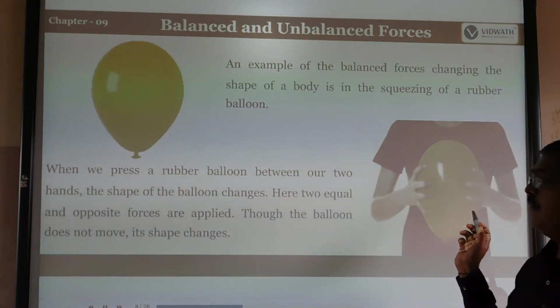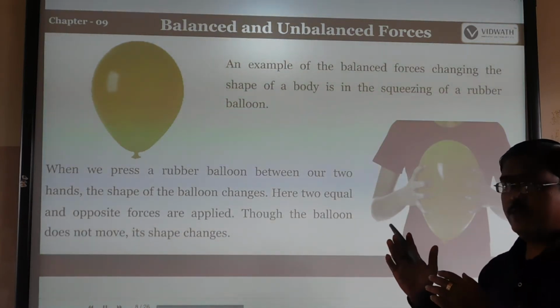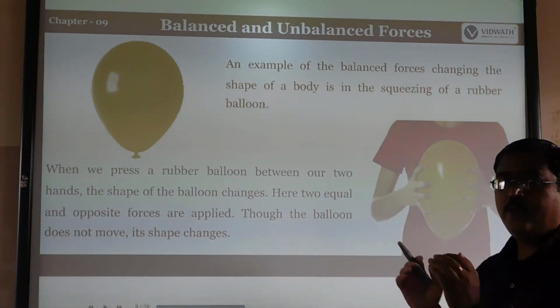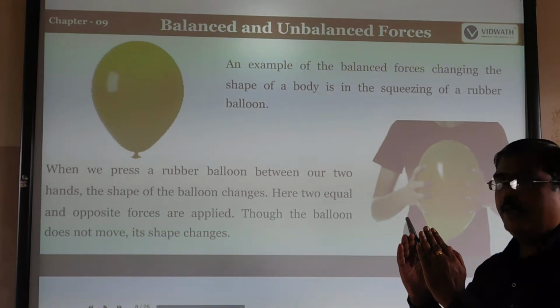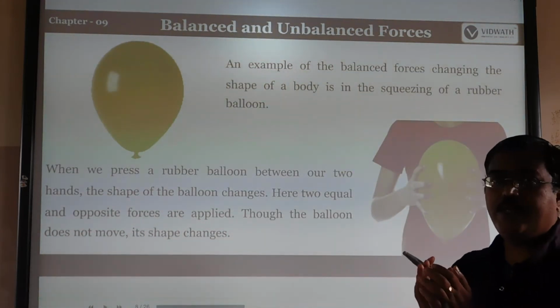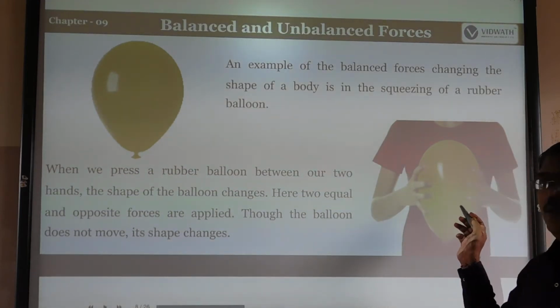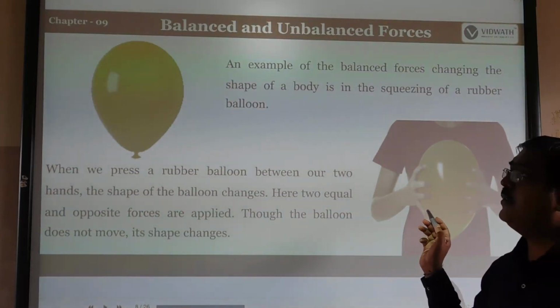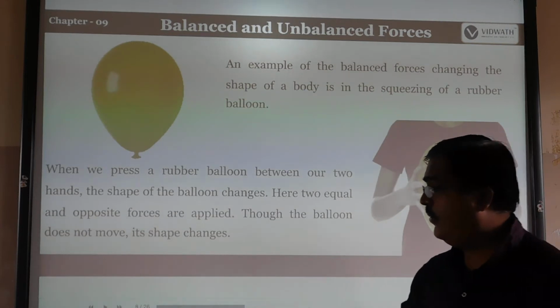See the picture here. Here are two equal forces, from the left hand and also the right hand, whatever is there. So we apply the force. Though the balloon does not move, its shape changes. See the shape of the balloon. So this is also one of the examples of the balanced forces.